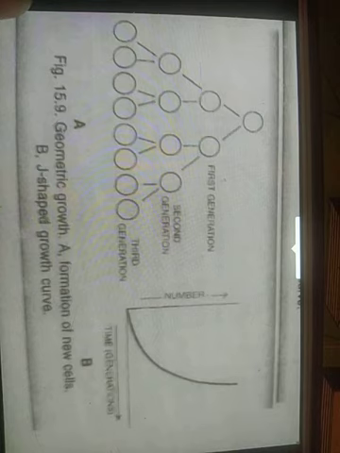Now next we have geometric growth. It is quite common in unicellular organisms when grown in nutrient rich medium. Here every cell divides, the daughters grow and divide, the granddaughters repeat the process, and so on. The number of cells is initially small, so initial growth is slow. Later on there is rapid growth at an exponential rate. It is called log or exponential growth.